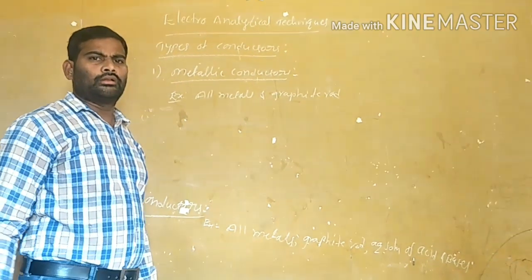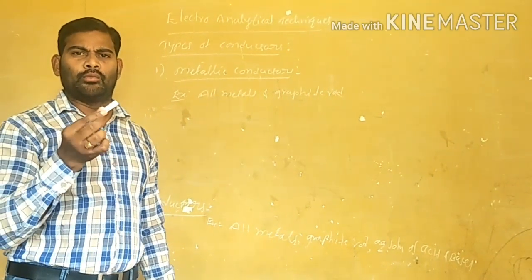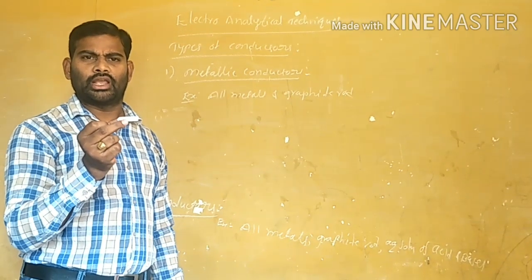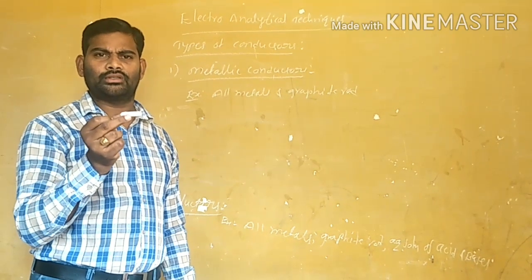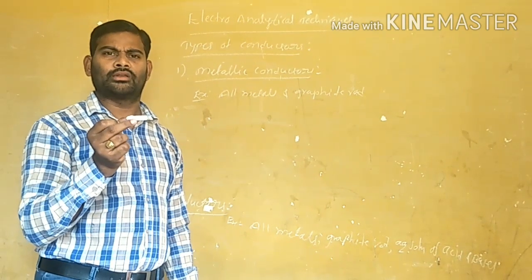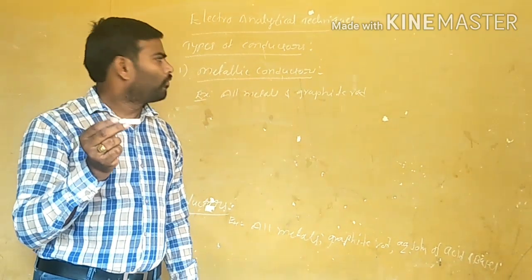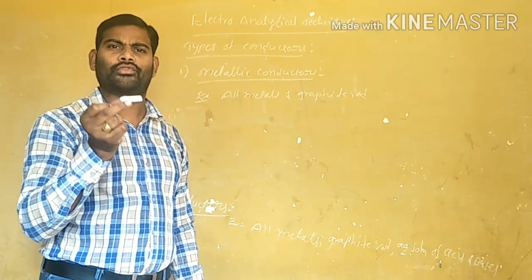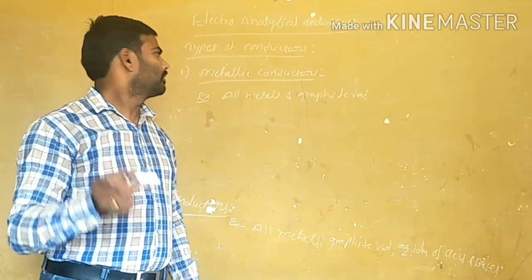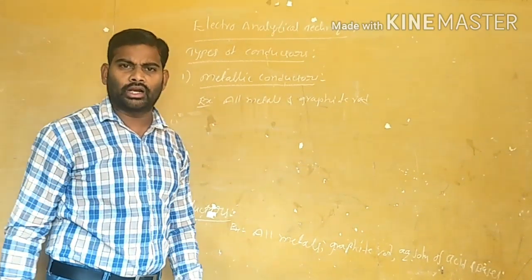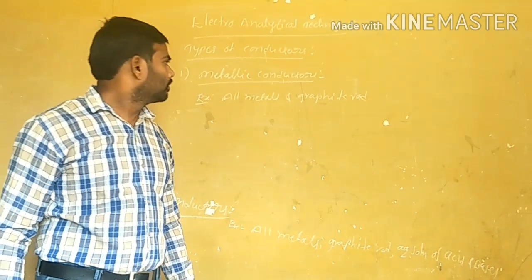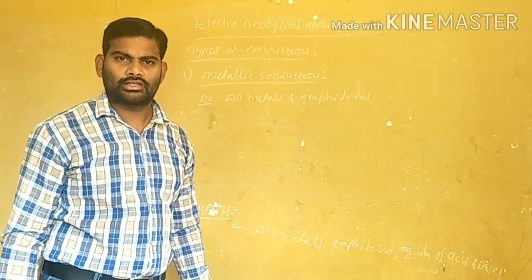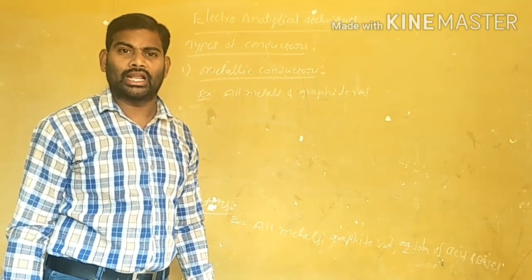See, for example, this is a metal rod. If you pass the electric current through this metal rod, will any changes take place in this substance? No, because after the flow of current no change occurs, which means it does not undergo any decomposition. This type of conductor is called a metallic conductor: those conductors which allow the electric current by the flow of electrons without undergoing any chemical decomposition.